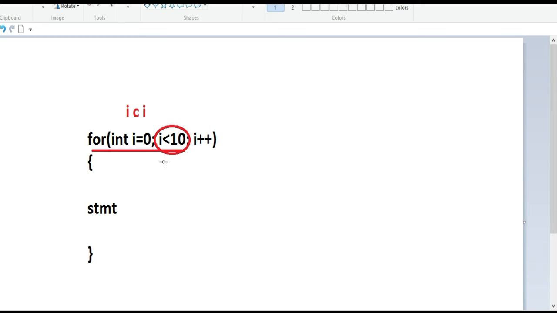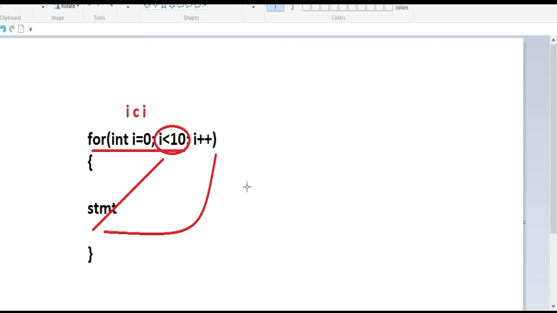immediately it enters into the block of statements. Here I can write any block of statements. This statement will execute, and finally it will go to the corresponding incremental state. After executing this statement, it moves to the incremental state, right? So it is working in a Z shape. That is why I told you the for loop will execute in the Z shape method.